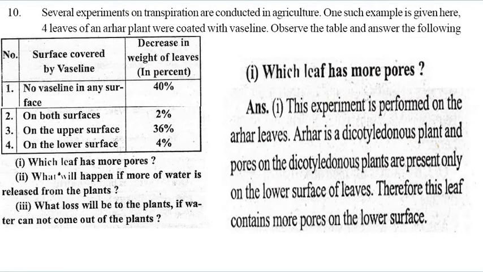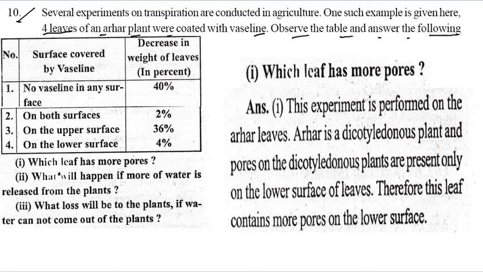Okay, now it's question number 10. Several experiments are conducted in agriculture. One such example is given here. Four leaves of the arhar plant were coated with vaseline. Observe the table and answer the following. So it is the table you can see here.